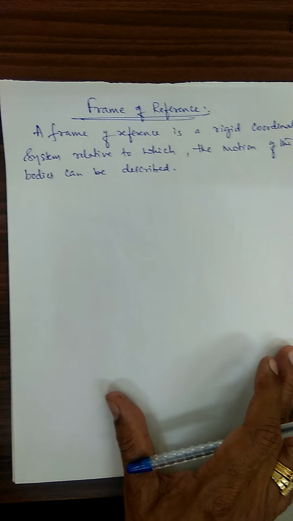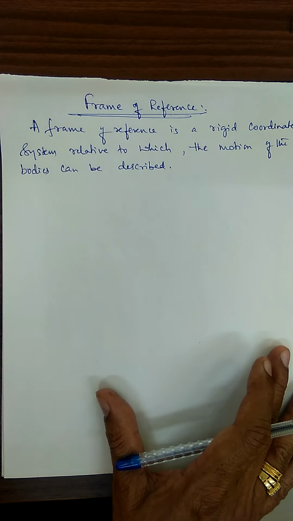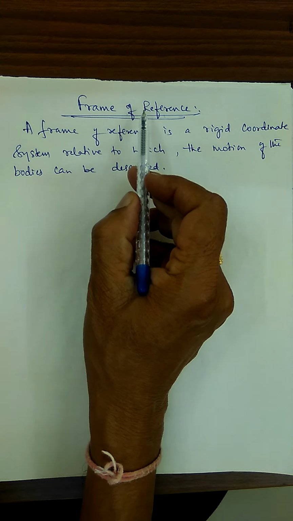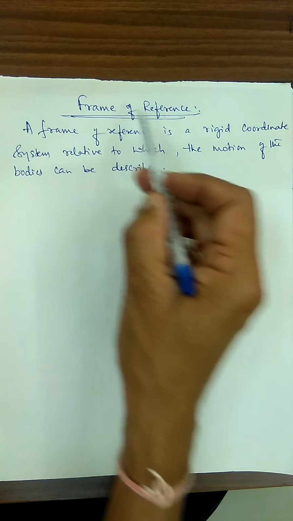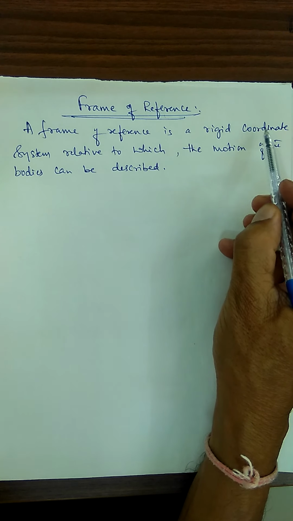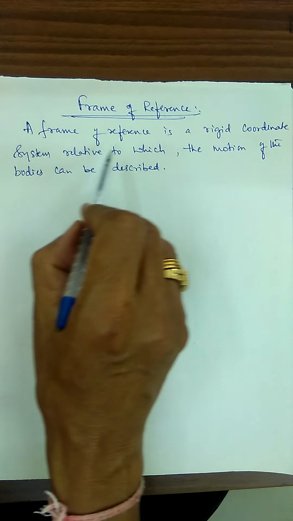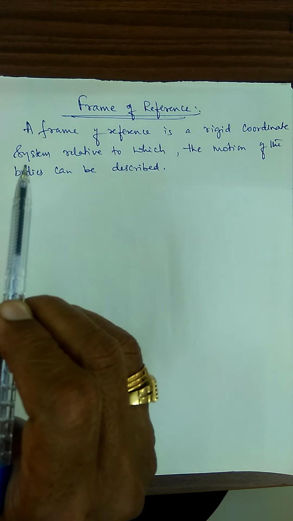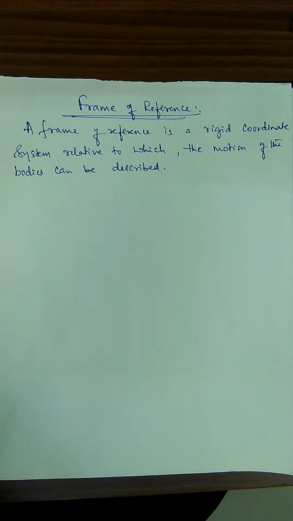Whether the body or particle is moving or not moving, whether the particle is stationary or moving, can be discussed and explained by using a frame of reference. Based on that rigid coordinate system, we can explain whether the body is under motion or at rest.